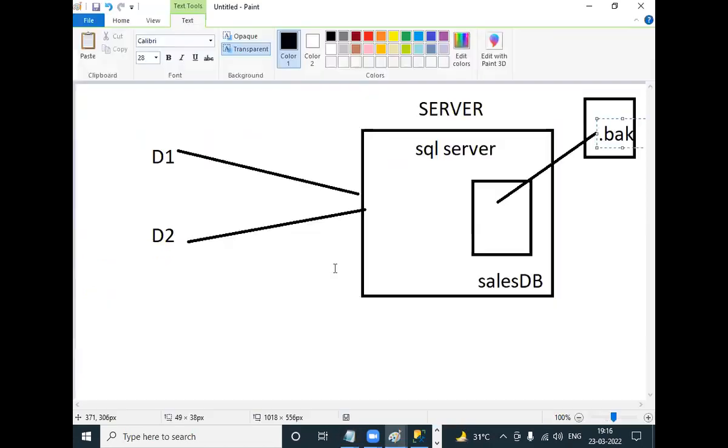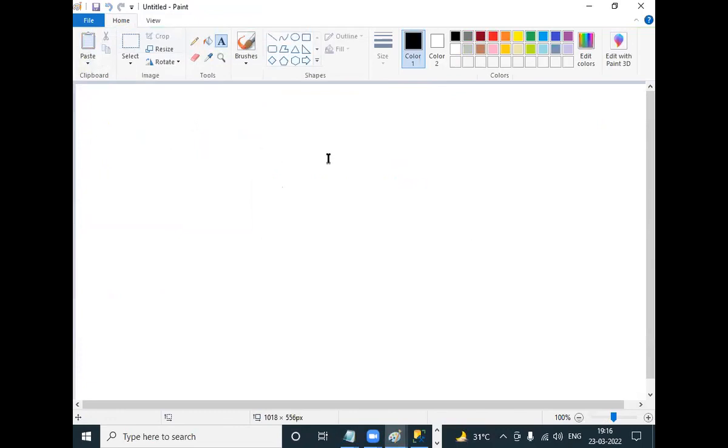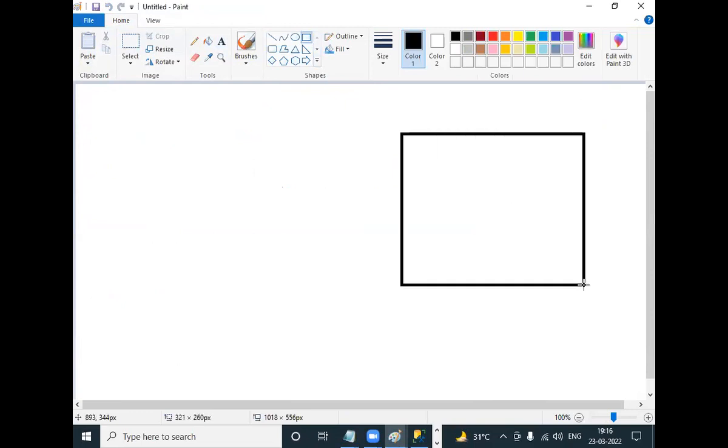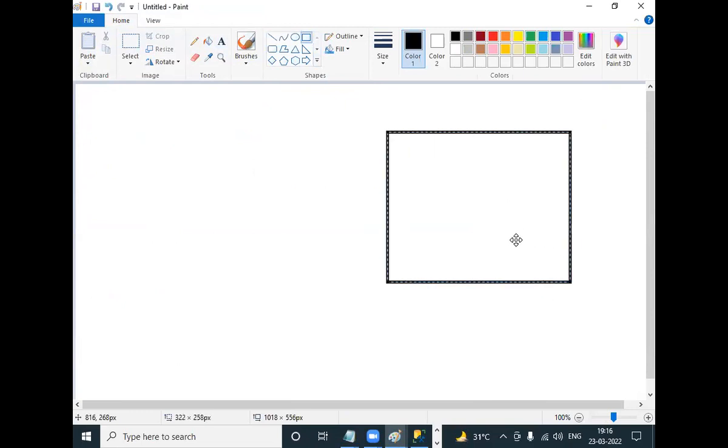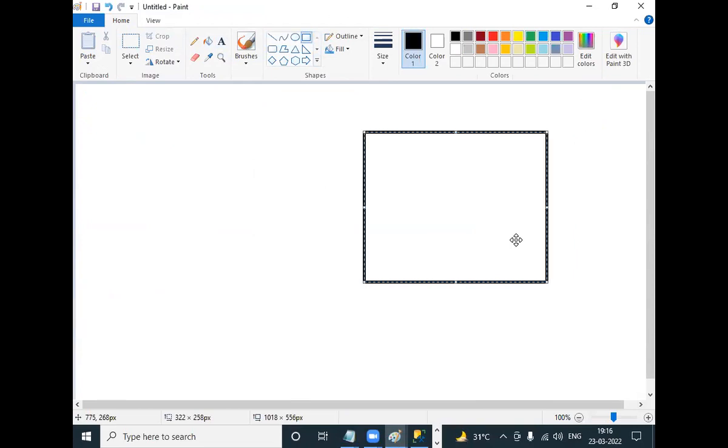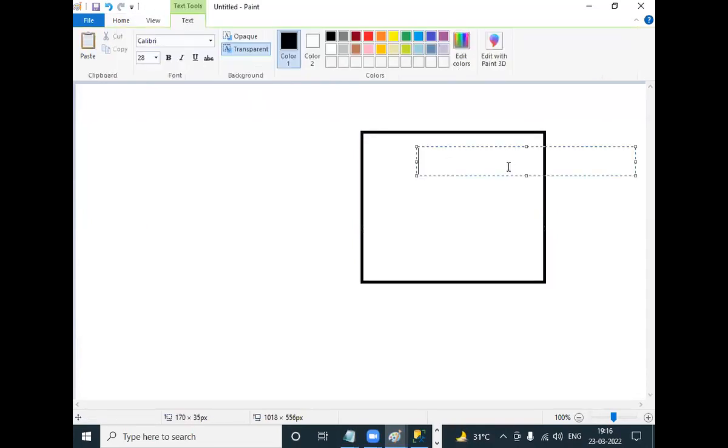If any new project is started, the DBA will take one high-range computer, having more memory and more processor speed. In this computer he installs SQL Server. After installing SQL Server, this computer is called the server.